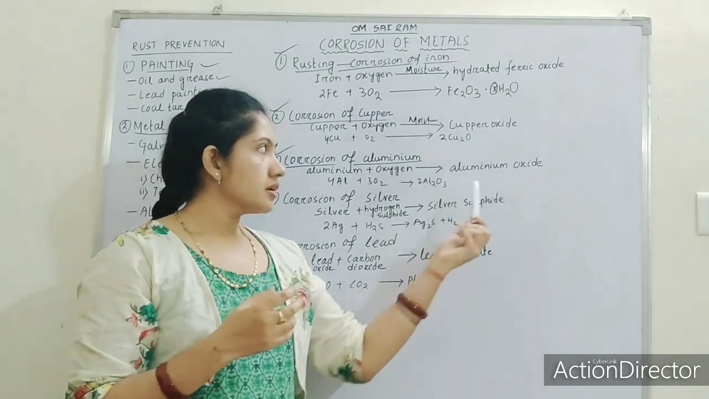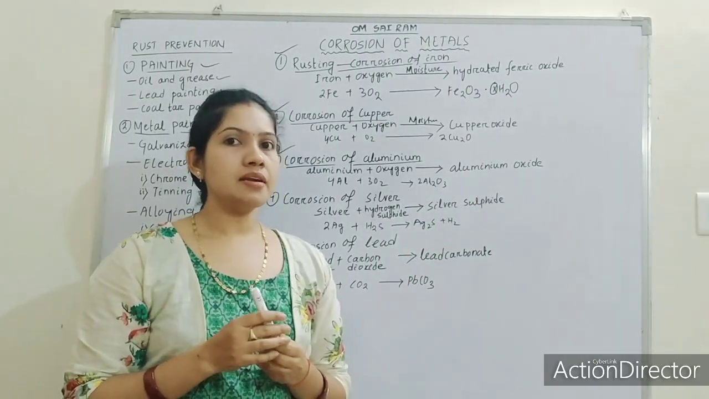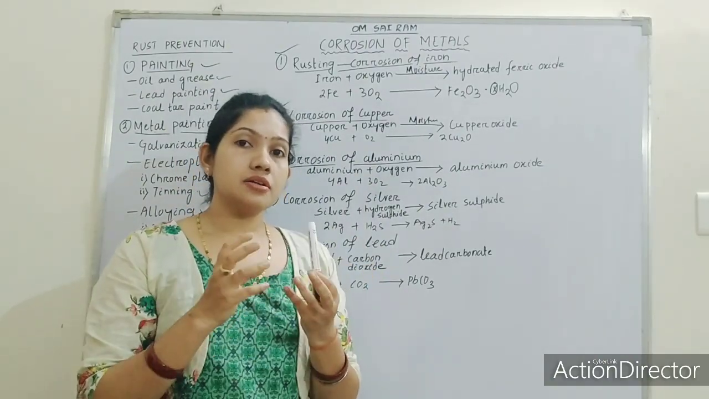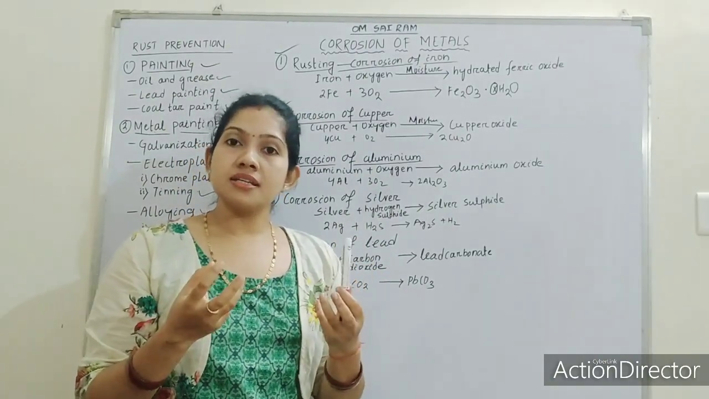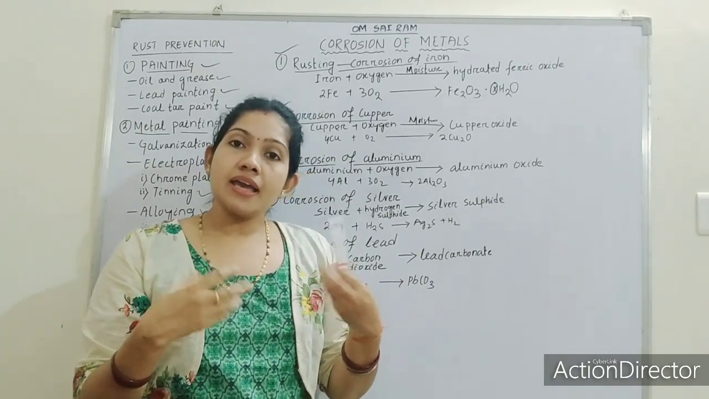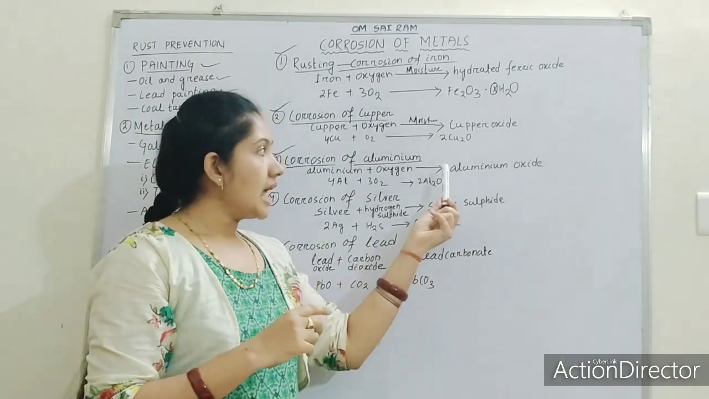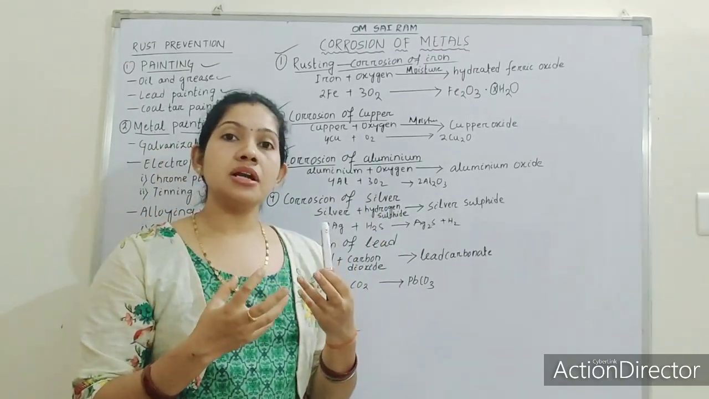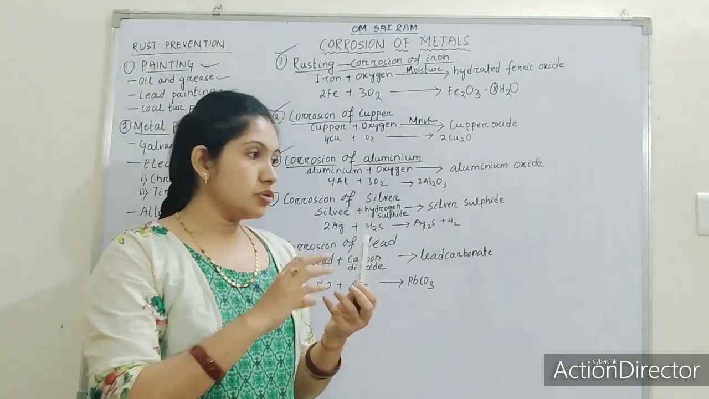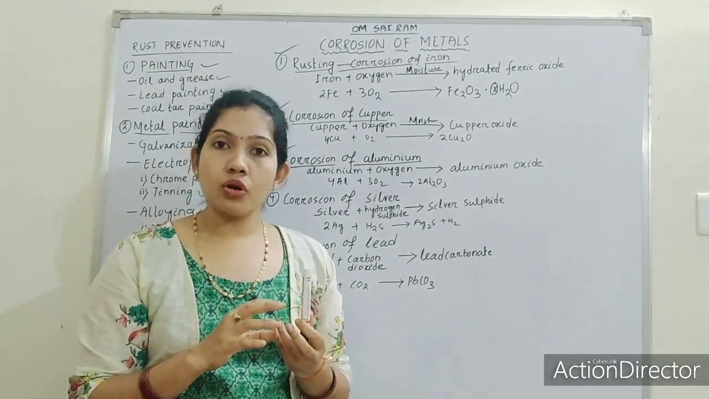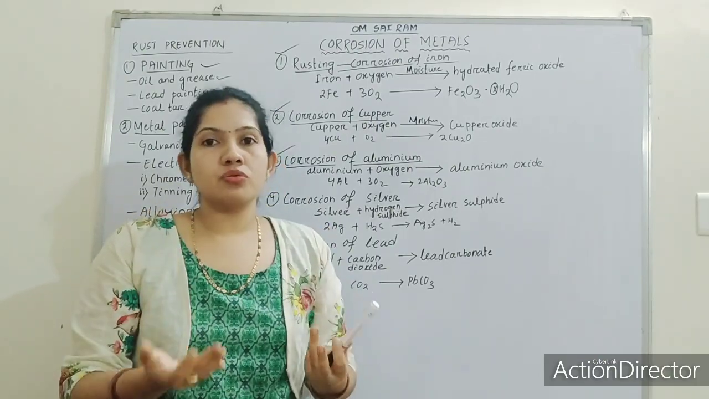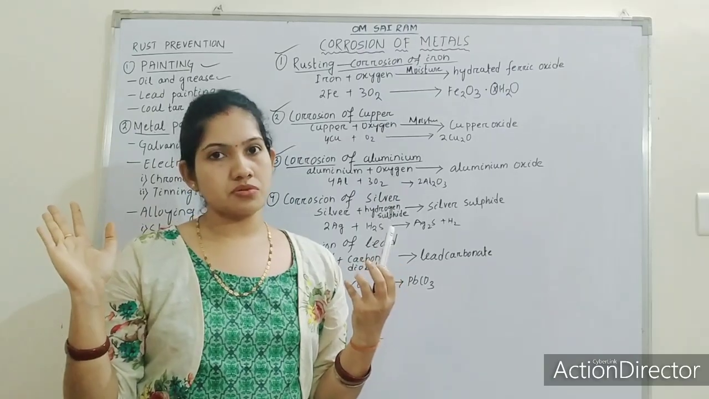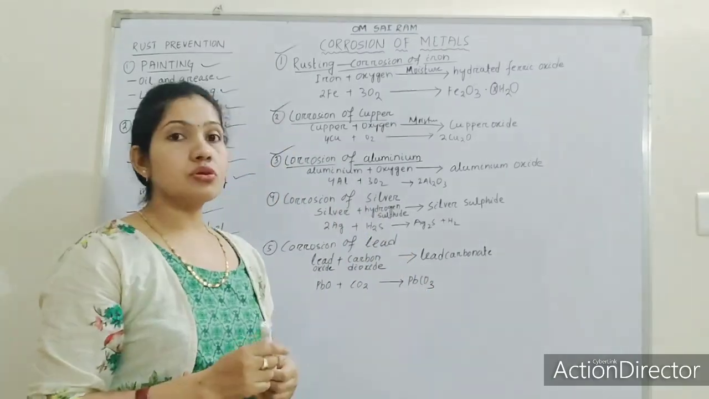The important thing about the formation of aluminium oxide is that, as I mentioned in rusting, once iron gets exposed to atmosphere and rusts, gradually iron will get damaged. But when aluminium undergoes corrosion and aluminium oxide is formed, further corrosion will not take place. It will stop in the primary step. So this is all about corrosion of aluminium.